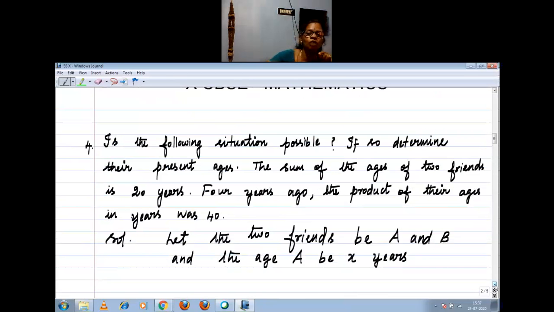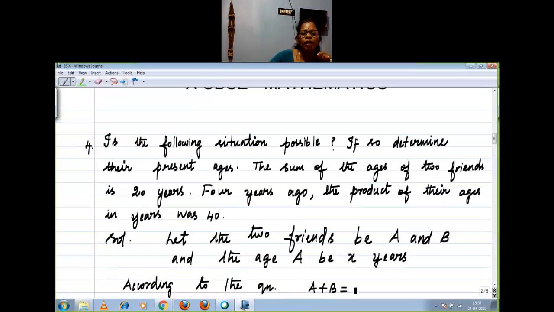Sum of the age of two friends, right? According to the question, what is given to you? The sum of the ages of two friends. That means A plus B equal to 20. In that, what I consider as A, X, right?